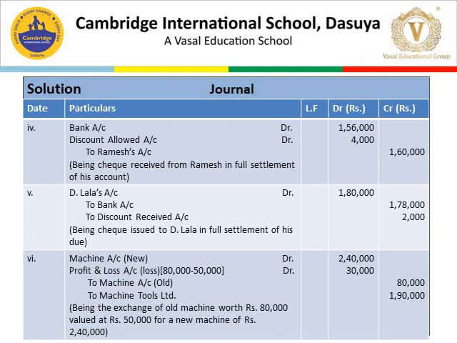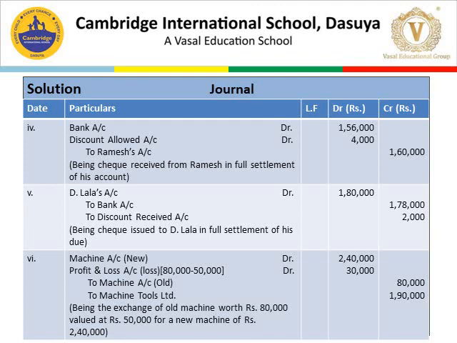Asset is decreasing, so decrease in asset is credited. So bank account is credited with 1,78,000. To discount received: discount received is an income or revenue for the business, so increase in revenue is credited. Narration is check issued to Dee Lala in full settlement of his due.